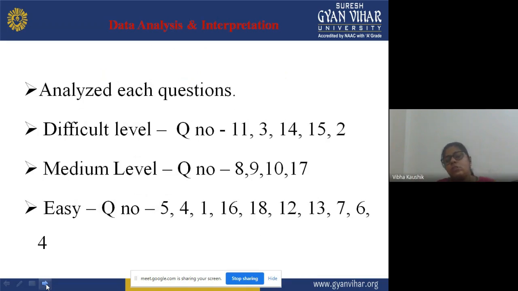Medium level means these questions will be solved by more individuals in comparison to the difficult level. Now, easy: question numbers 5, 4, 1, 16, 18, 12, 13, 7, 6, 4. These are the easy test items, meaning the maximum number of students will be able to attempt these questions. On the basis of the scores we have got, we will analyze how many students are able to solve the difficult level, how many the medium level, and what is the percentage of solving the easy type questions.